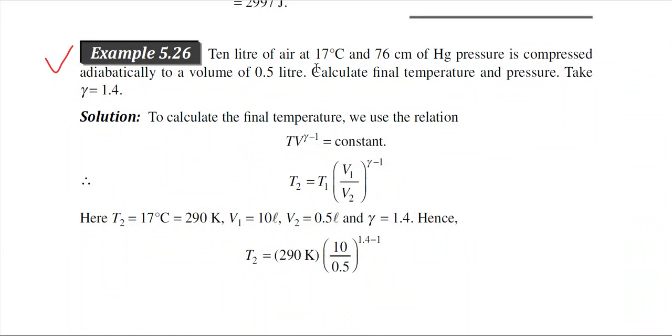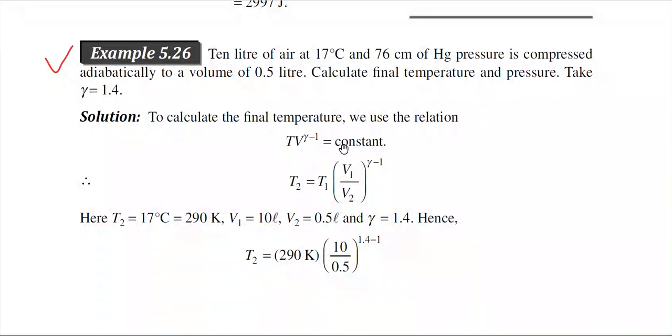10 liter of air at 17 degrees centigrade and 76 centimeter mercury pressure is compressed adiabatically to a volume of 0.5 liter. Calculate the final temperature and pressure. And I think this is similar to the earlier problems. You see the process is adiabatic, so you can use the TV relation and the PV relation to calculate the temperature and pressure respectively.